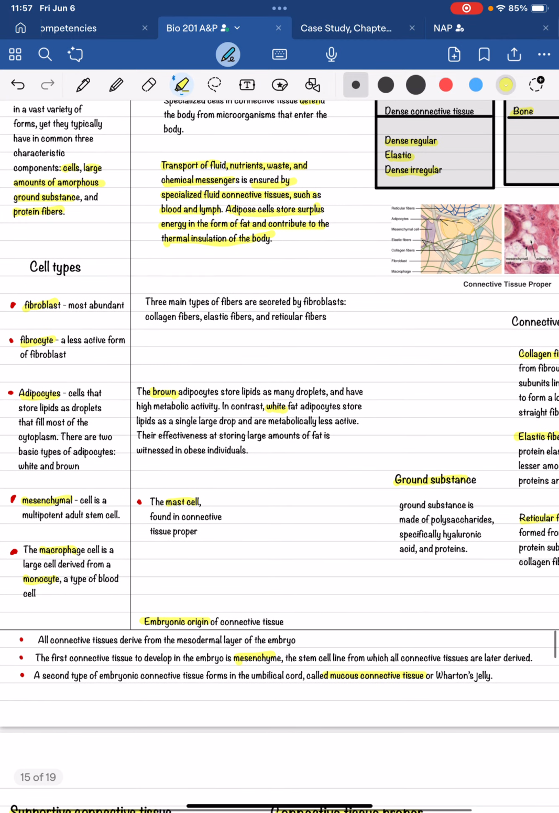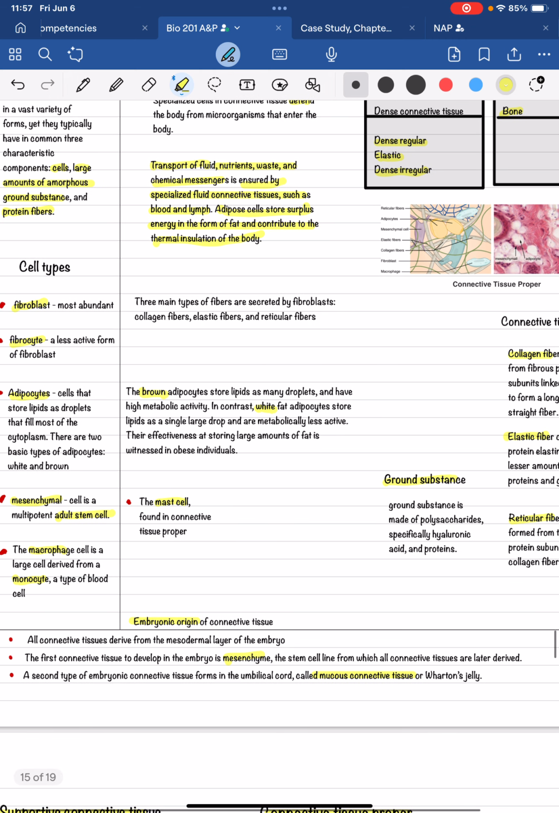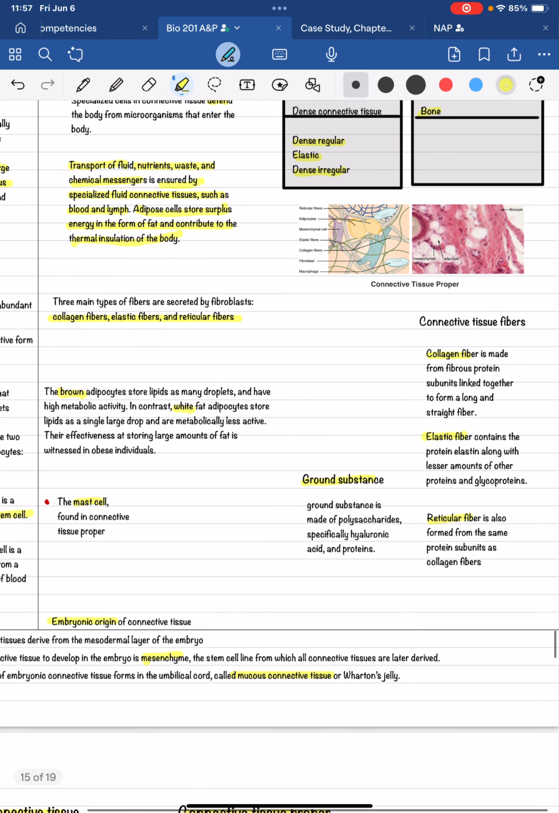The cell types: a fibroblast is the most abundant, and fibrocytes are a less active form of a fibroblast. Adipocytes, these are your fat cells that can be brown and white. A mesenchymal cell is a multipotent adult stem cell, and the macrophage is a large cell derived from a monocyte. The mast cell is found in connective tissue proper also. So fibroblasts: the main 3 types of fibers are secreted by fibroblasts. That's the collagen fibers, elastic and reticular fibers.